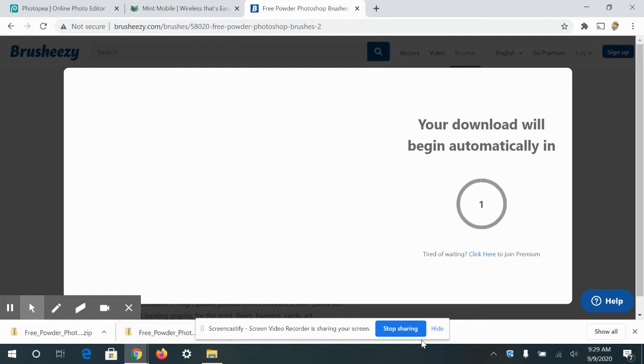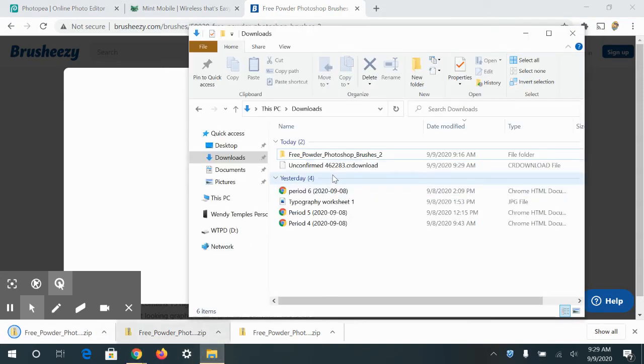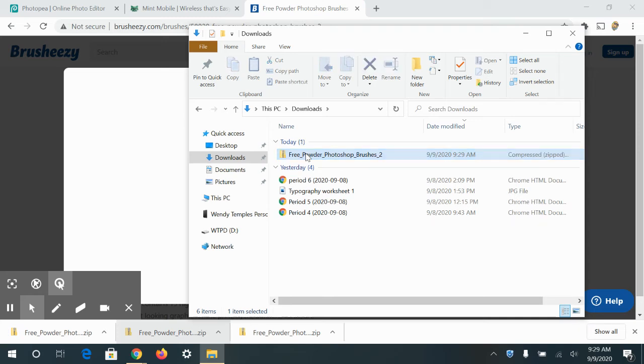And once it's done, let me hide this thing. Okay, so I've done this a couple times already. All right, so what I have here is one folder. This is the brush folder that I just downloaded. So I need to extract this because when they put them on these websites, they put them in a compressed folder so the files are smaller. So we need to open that up.